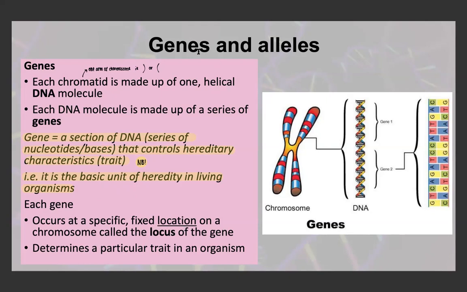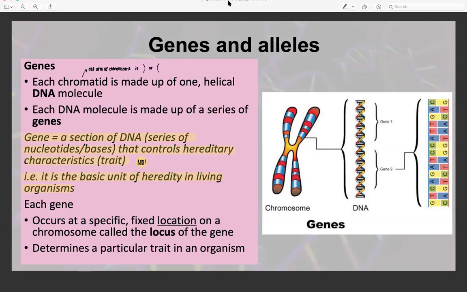The difference between genes and alleles is that a gene is the more general term. We know that a gene is a section of DNA, and a gene would determine a trait. For example, it would determine eye color. The allele is the specific variation of the gene. So an allele may be the gene for blue eyes.